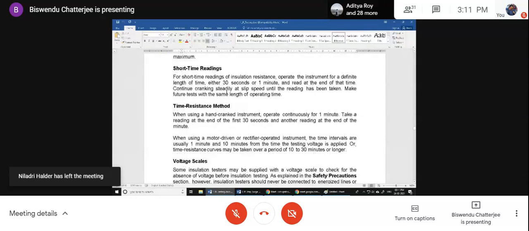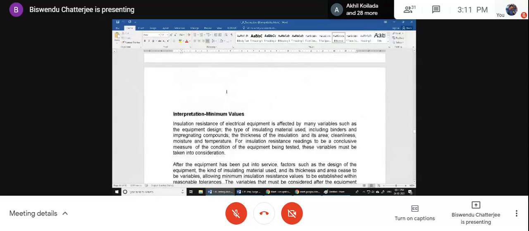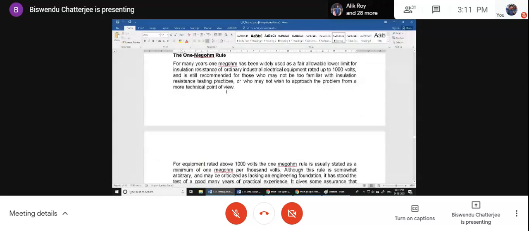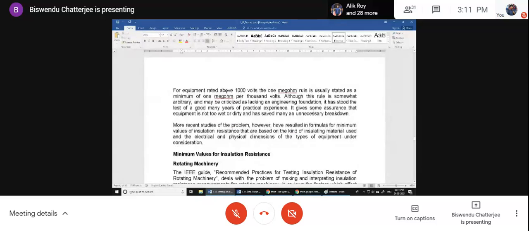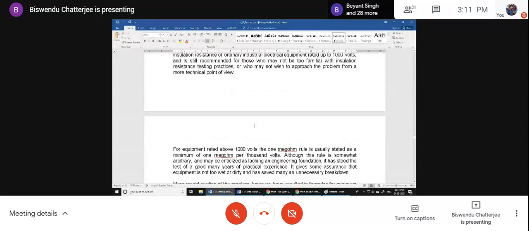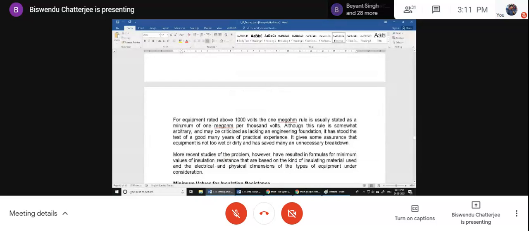Now comes this important thing, the 1 mega ohm rule. For equipment rated above 1000 volts, the 1 mega ohm rule is usually stated as a minimum of 1 mega ohm per 1000 volts.